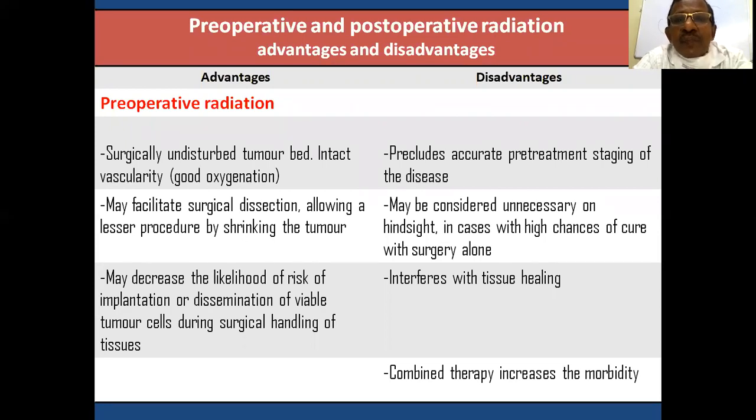Then disadvantages are it precludes accurate pre-treatment staging of the disease and may be considered unnecessary in hindsight in cases with a high chance of cure with surgery alone, and it interferes with tissue healing.